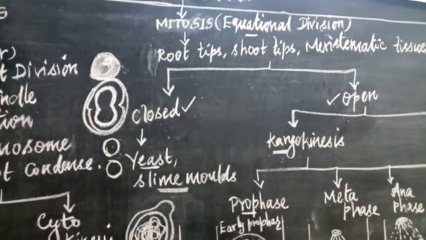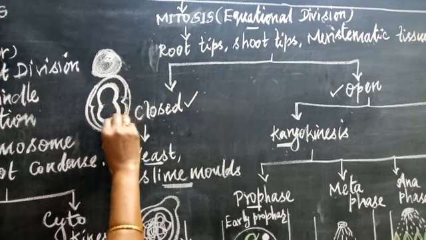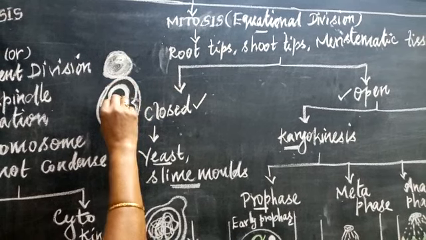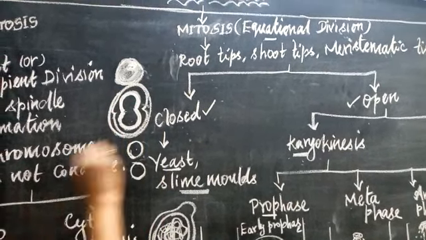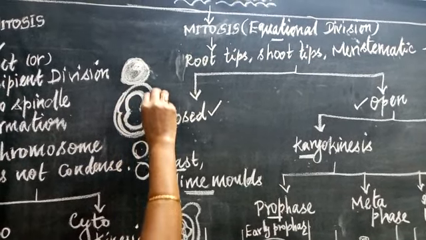Now what happens in it? First, the nucleus starts to divide. It makes one simple constriction and forms a dumbbell shaped structure. After that the plasma membrane also gets ready to start.